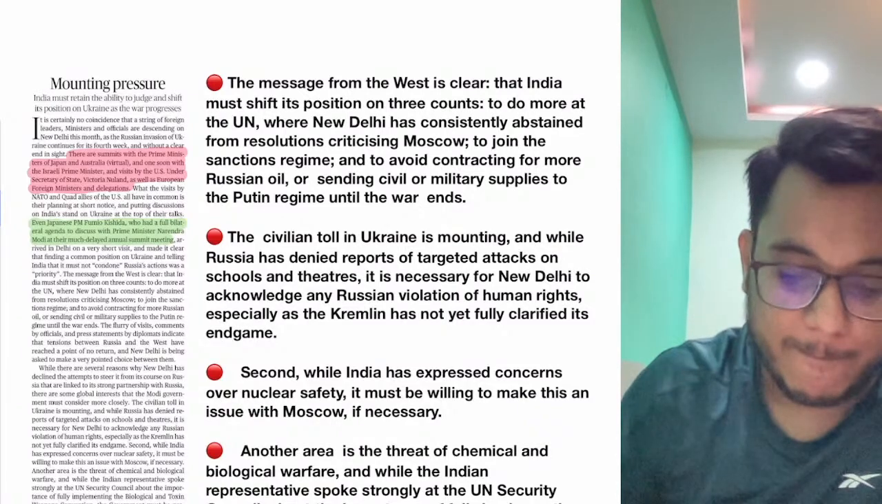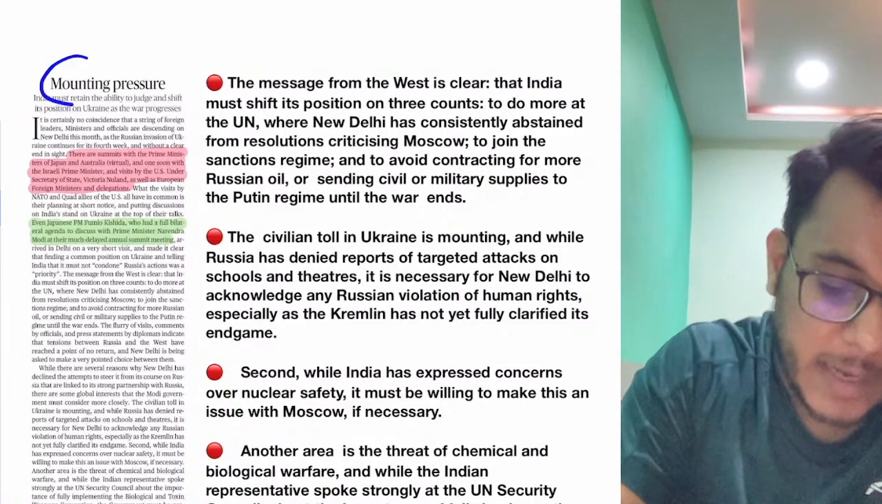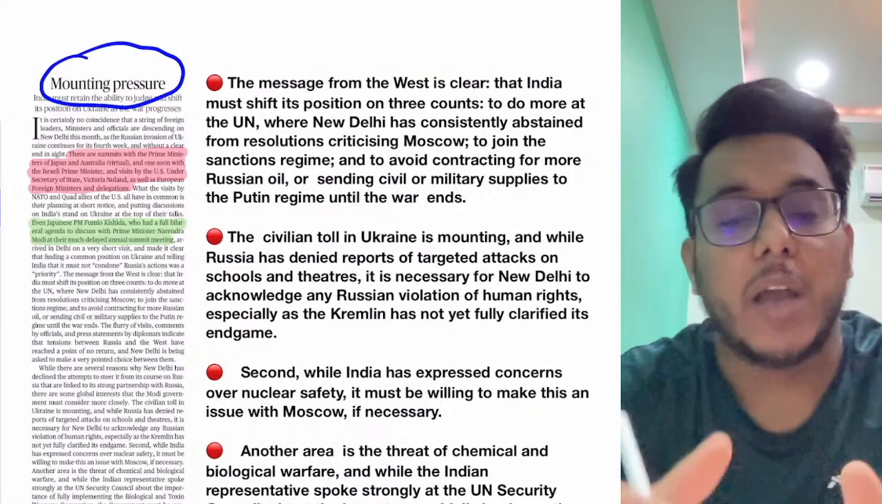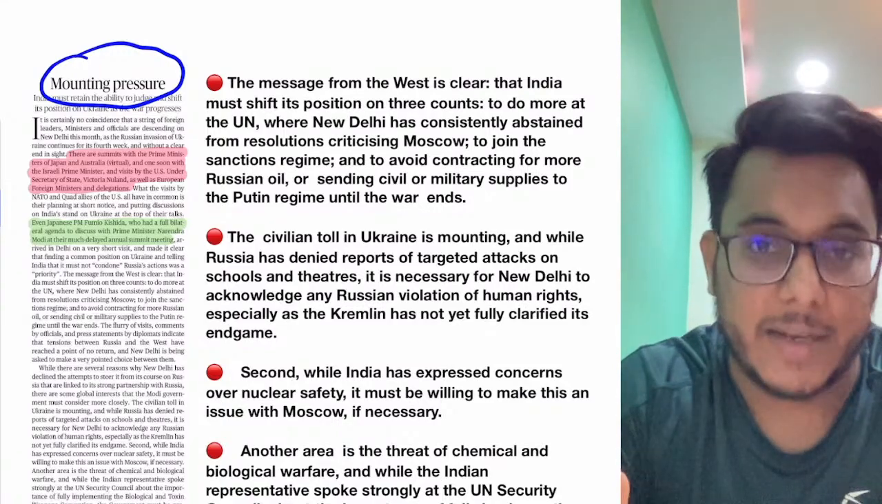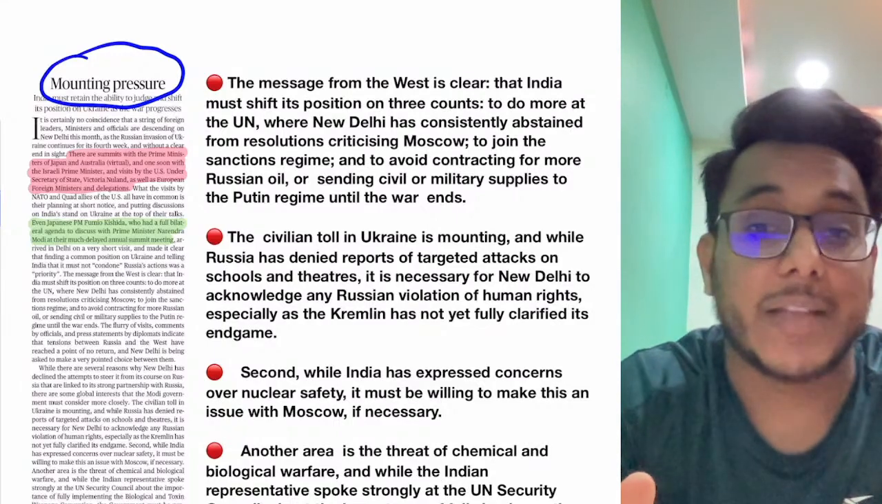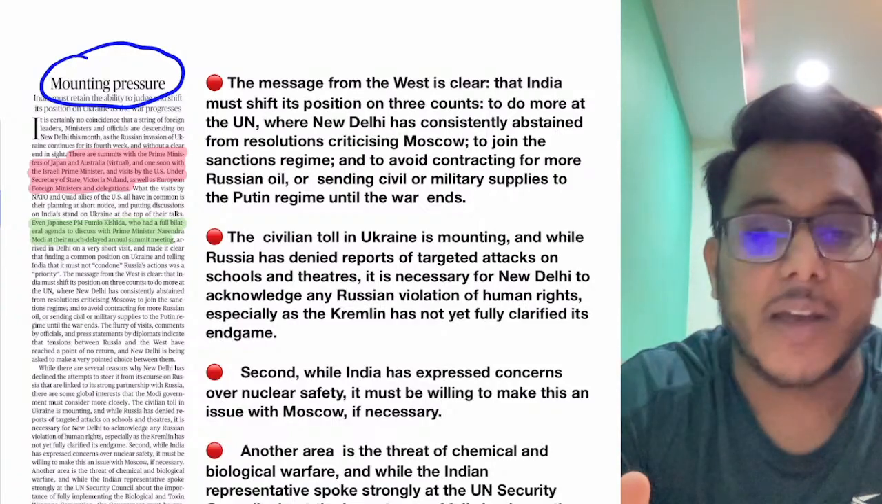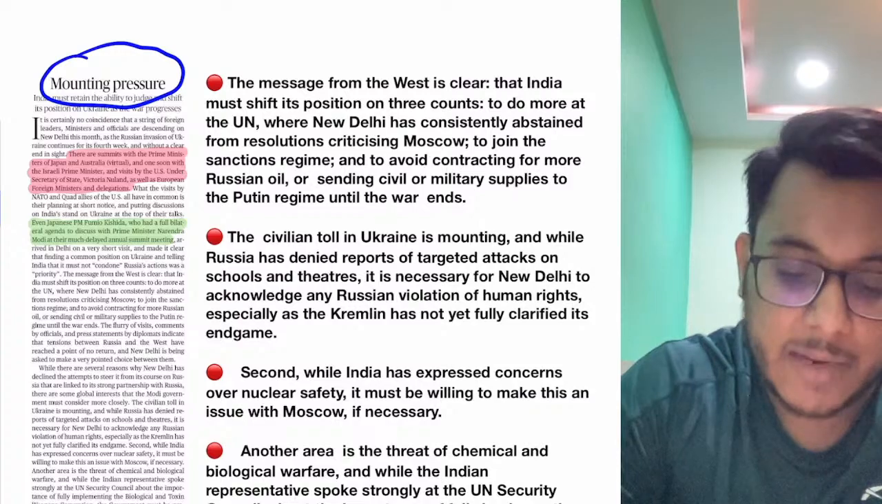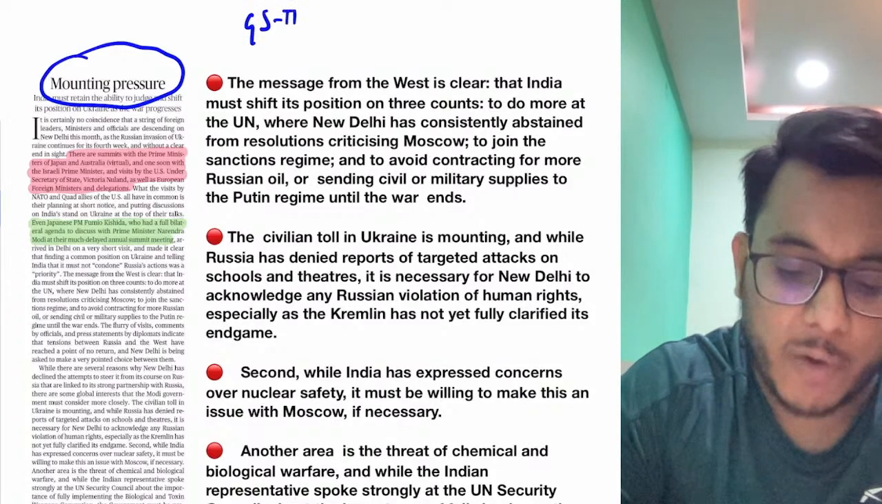Mounting pressure. The message, the mounting pressure. Now guys, this particular article is talking about how a lot of pressure is now being exerted on India to change its strategy and its stand over the Russia-Ukraine crisis. First of all guys, you need to see this under the purview of GS paper number